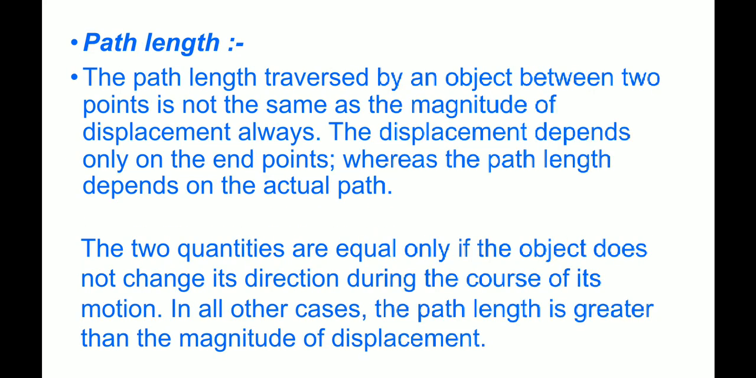Path length. The path length traversed by an object between 2 points is not always the same as the magnitude of displacement. The displacement depends only on the endpoints, whereas the path length depends on the actual path. The 2 quantities are equal only if the object does not change its direction during the course of its motion. In all other cases, the path length is greater than the magnitude of displacement.